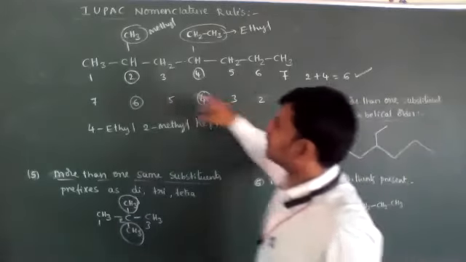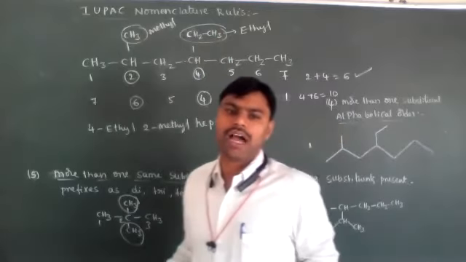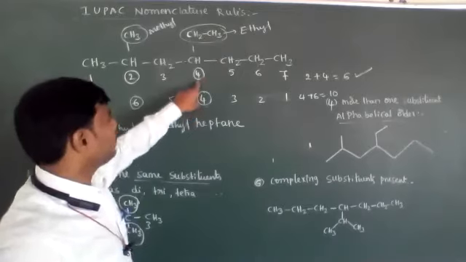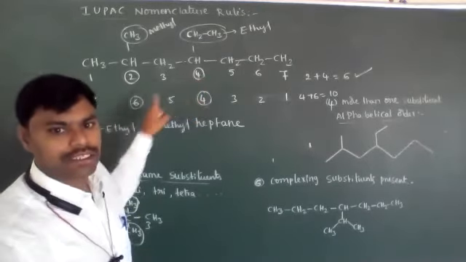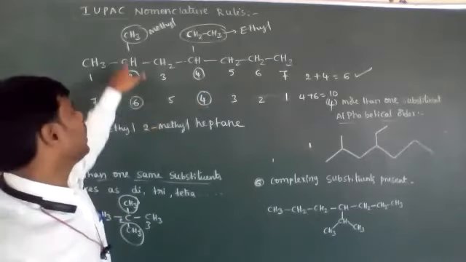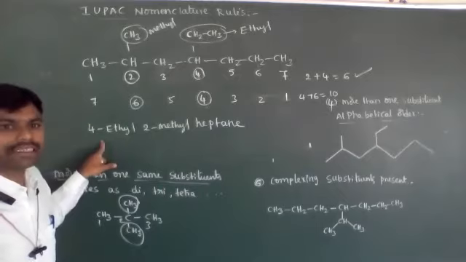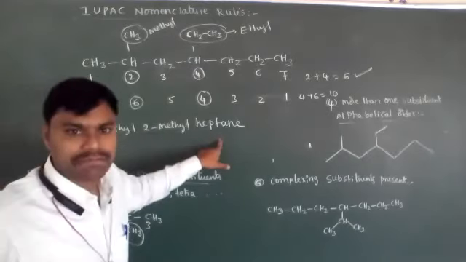So I gave an example: one methyl substituent and one ethyl substituent are present. According to alphabetical order, the ethyl name we need to write first. Even though the ethyl position is 4, a higher position, the ethyl name only we have to write first. Now its correct IUPAC nomenclature is 4-ethyl 2-methyl heptane.